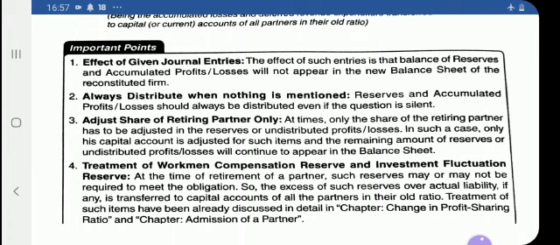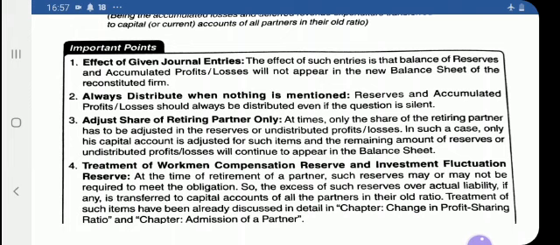And fourth, the treatment of workman compensation reserve and investment fluctuation reserve. At the time of retirement of a partner, such reserves may or may not be required to meet the obligation, so we consider the excess of such reserves over the actual liability, if any. What is the meaning of excess of such reserves? Suppose you have a reserve fund of 10,000 and there is a claim on that fund of 2,000. What is the amount remaining?